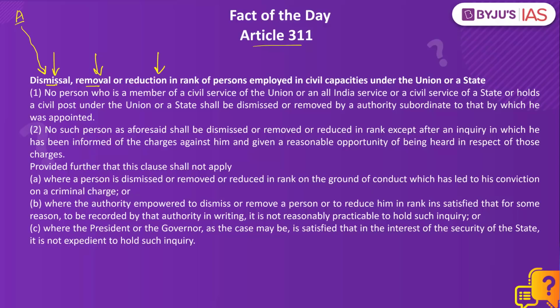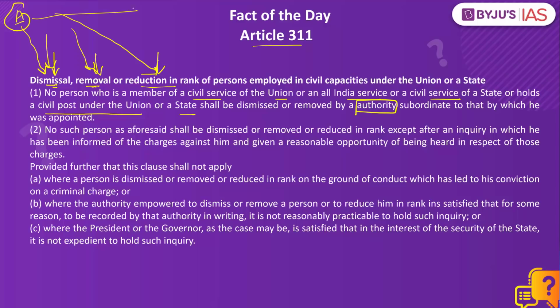Article 311 talks about dismissal, removal or reduction in rank of whom? A member who is part of the civil service of the union, or who is part of All India service, or is part of civil service of a state, or who holds a civil post under the union or a state. Any such individual, if this individual is to be dismissed or removed or his rank is to be reduced, it can be done only by the authority who has appointed this individual.